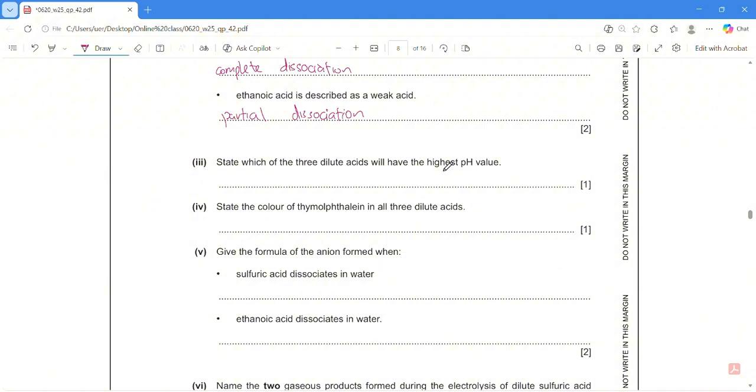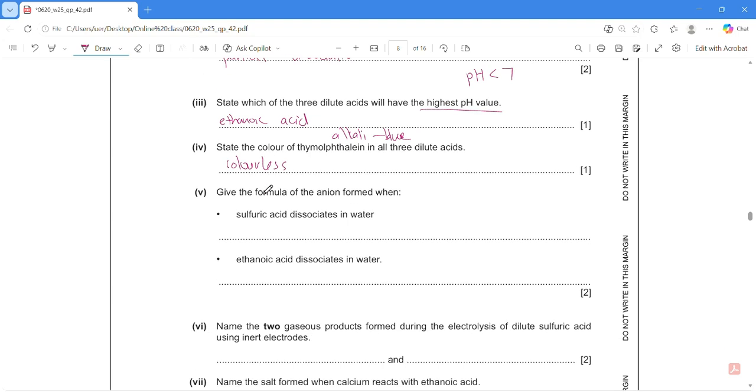Okay, question 3. State which of three acids have the highest pH value. Okay, so we know acid is pH less than 7. So pH 1 will give you the strongest acid. So highest pH value means they're asking for the weak acid. Okay, so the weak acid here will be ethanoic acid. Okay, state the color of thymolphthalein. So thymolphthalein only can use to test your alkali, and it will show blue color. Okay, so in neutral acid, it will show colorless. So easy.